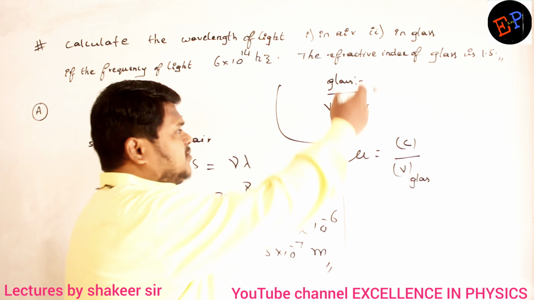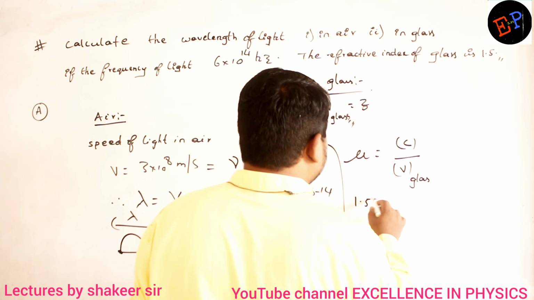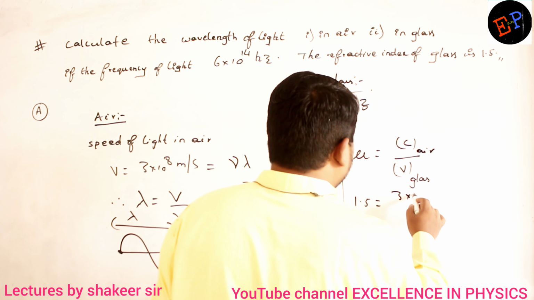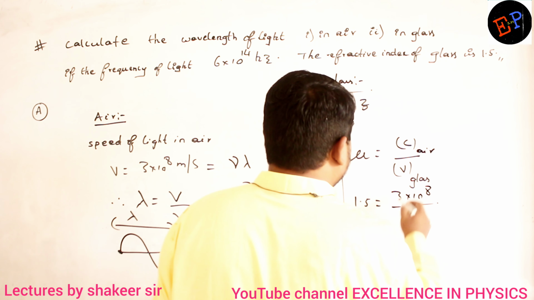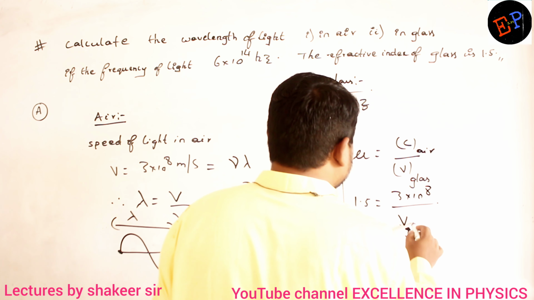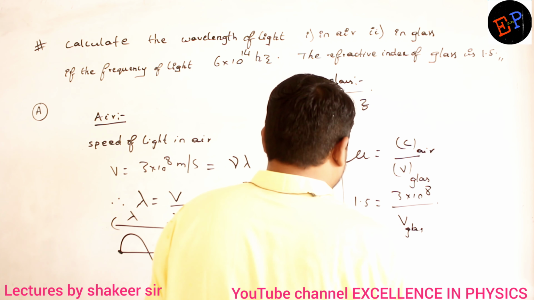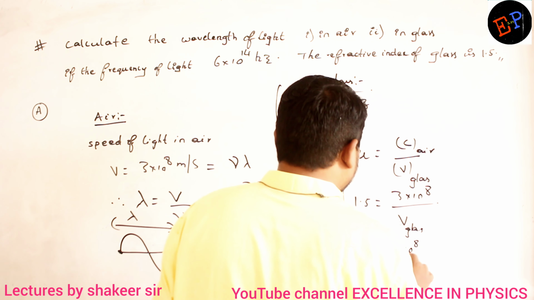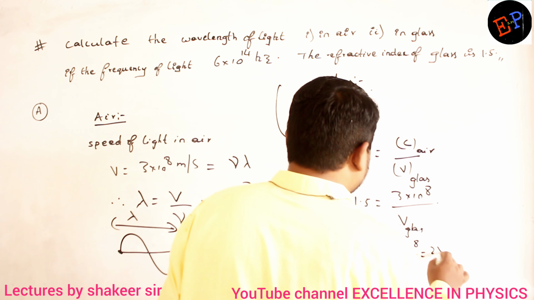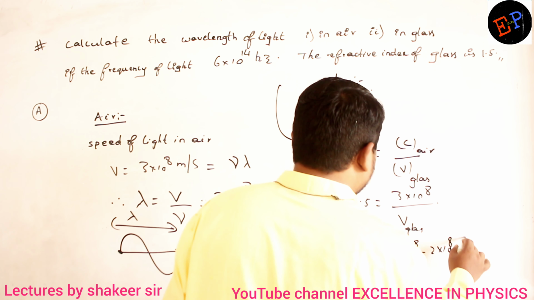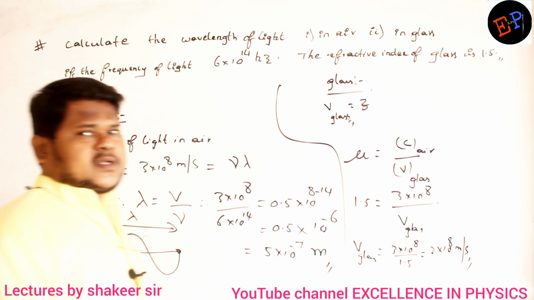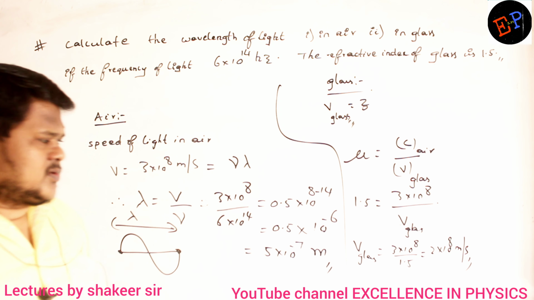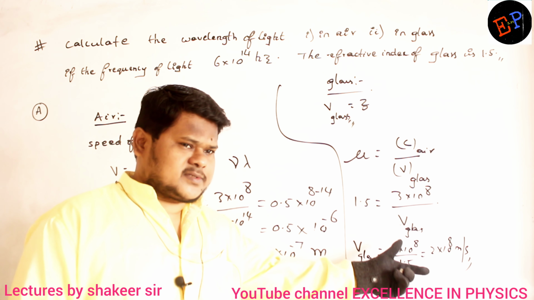Refractive index is given as 1.5. Speed of light in air is 3 into 10 power 8, divided by the velocity in glass, which I don't know. So the velocity of light in glass is 3 into 10 power 8 divided by 1.5, which is 2 into 10 power 8 meters per second. So I got the velocity of light in glass. Are you able to understand?